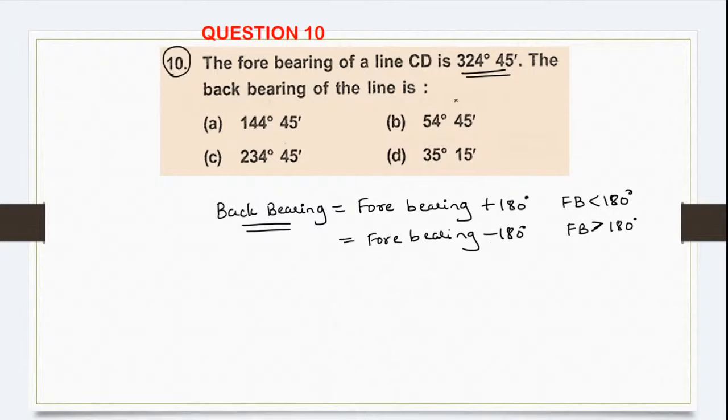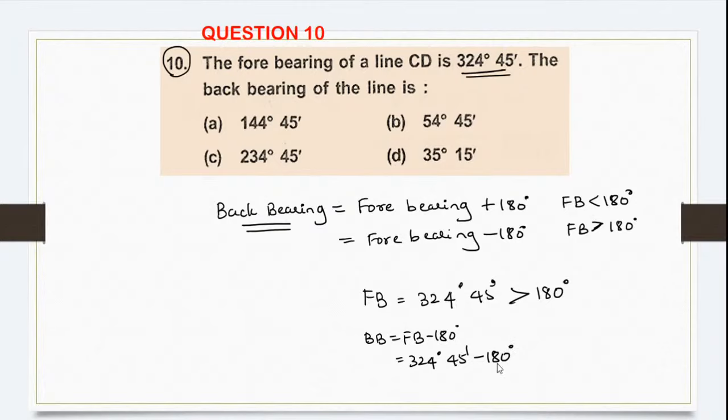Okay. Now you observe the forebearing given to us is equal to how much? 324 degree 45 minute. This is greater than 180 degree. So what should I use? Back bearing is equal to forebearing minus 180 degree. So 324 degree 45 minute minus 180 degree.